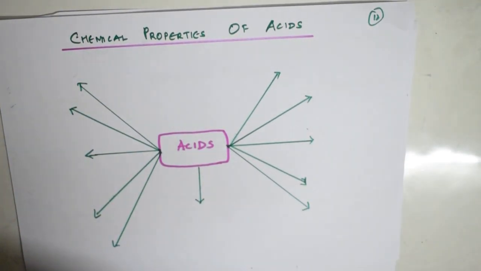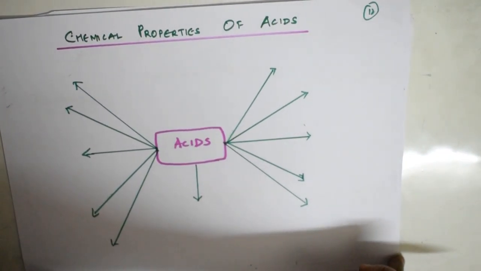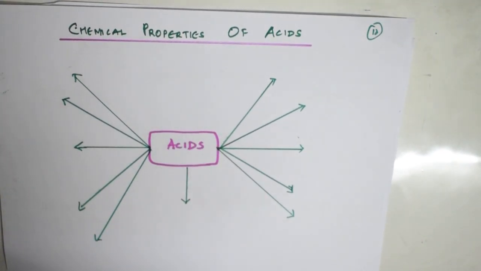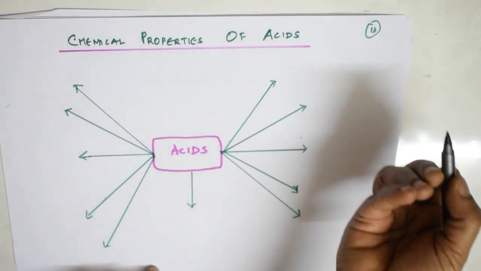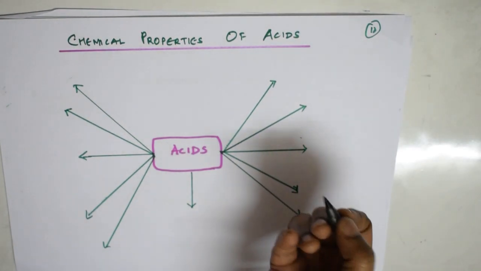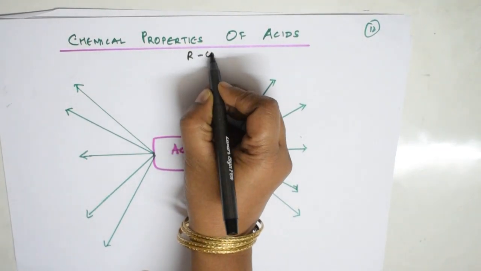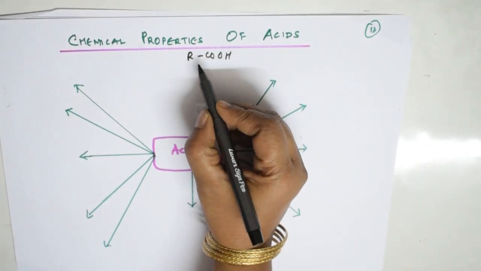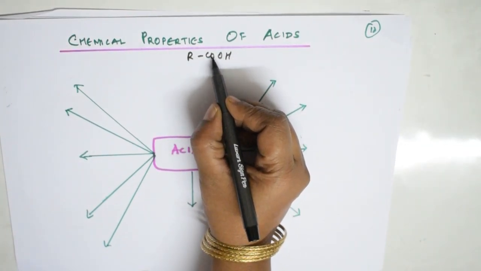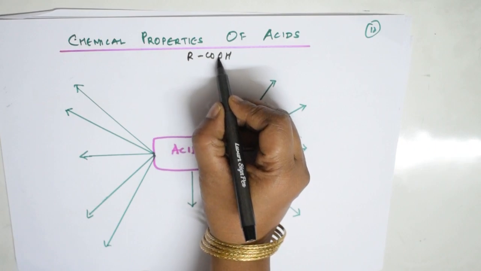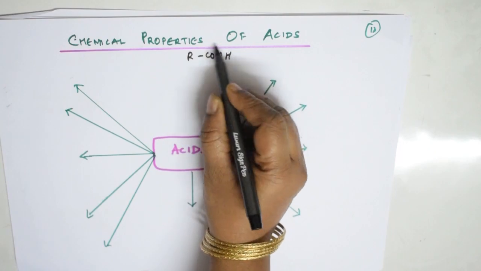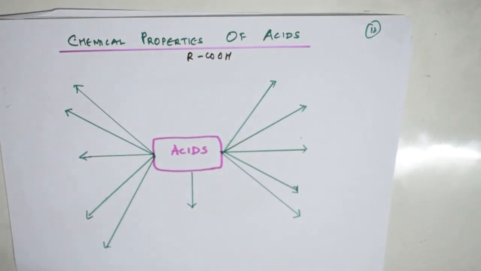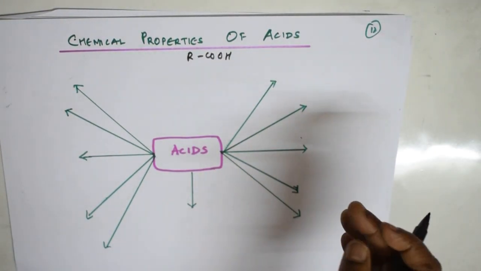So here in acids, remember, let me take my page straight. Okay, done. Here there are 2 or 3 varieties of reactions you will be seeing. Suppose I take RCOOH, the acid group. You will be seeing reactions where there's cleavage of carbon and oxygen, reactions where there's cleavage of oxygen and hydrogen, and reactions where there's cleavage of this complete bond, right? Let us see. Now I'll be writing the list of reactions.